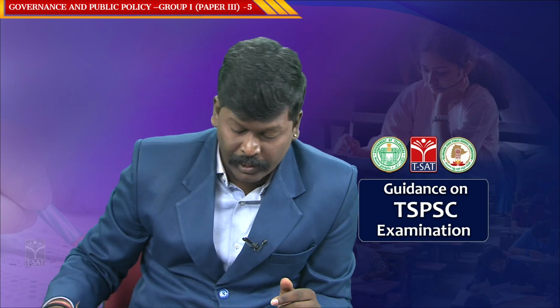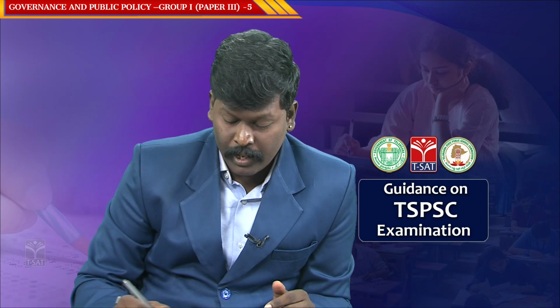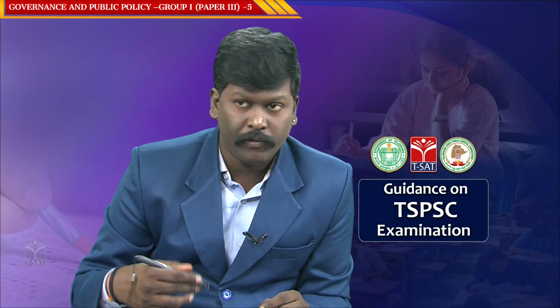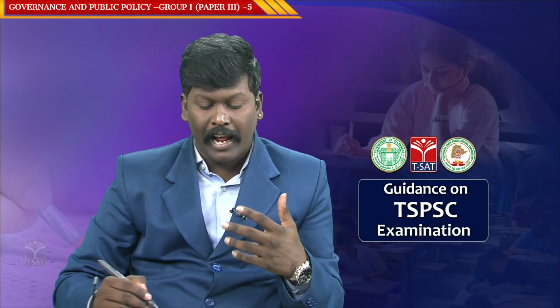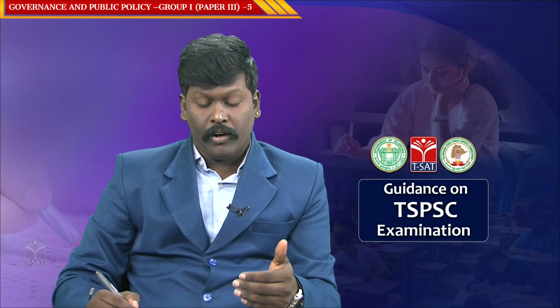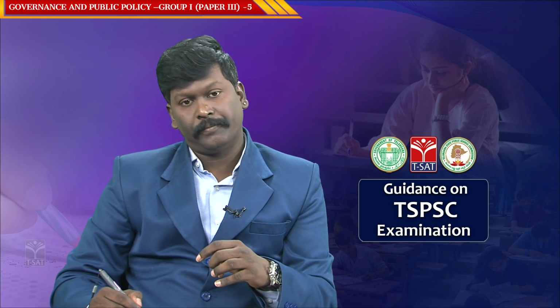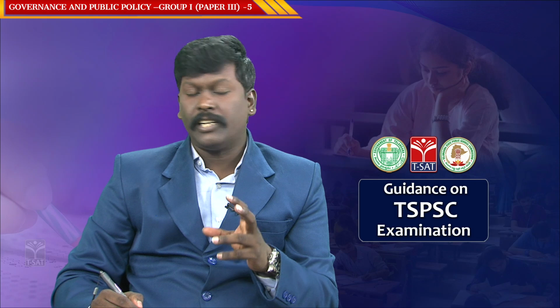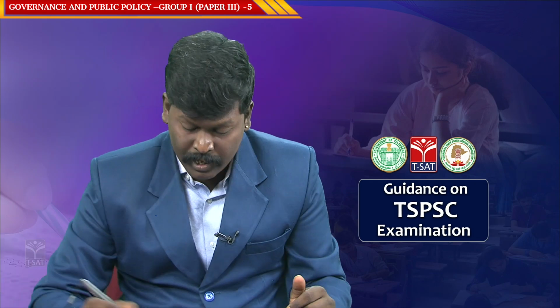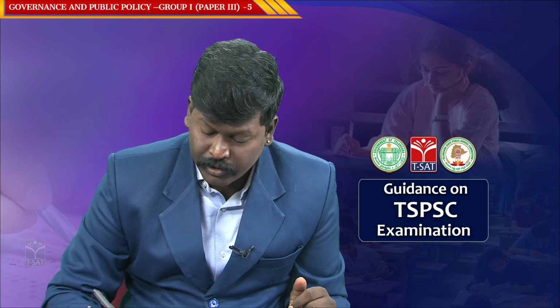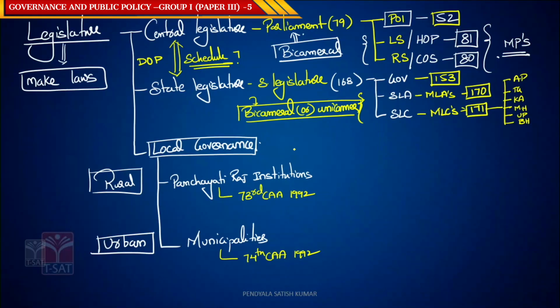Let's come back to local governance. Local governance was added later on. This is not part of the original constitution. It was added by the 73rd Amendment Act and 74th Amendment Act. The Panchayati Raj institutions are discussed from Article 243 onwards.